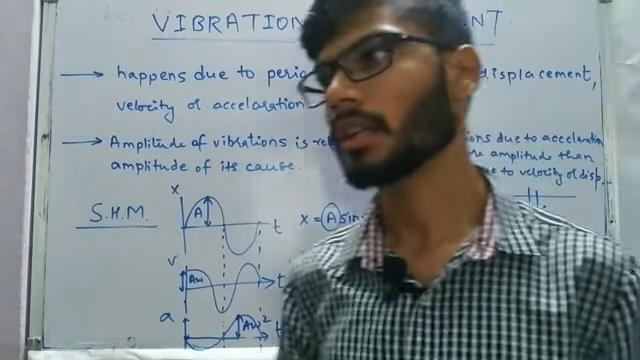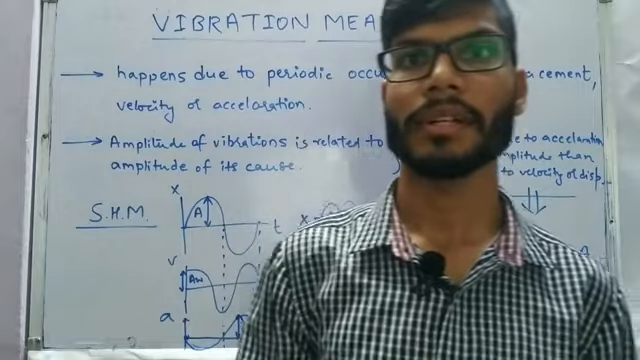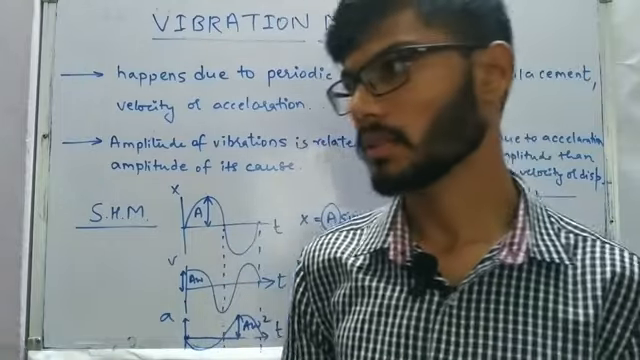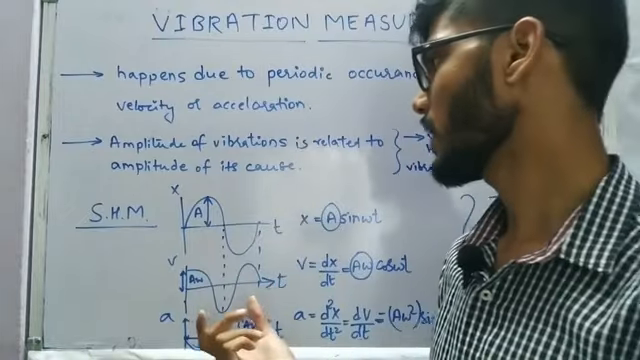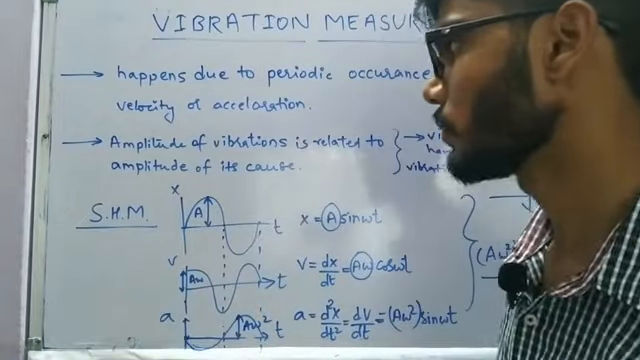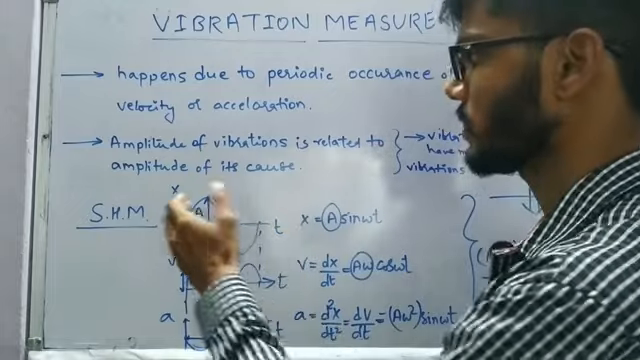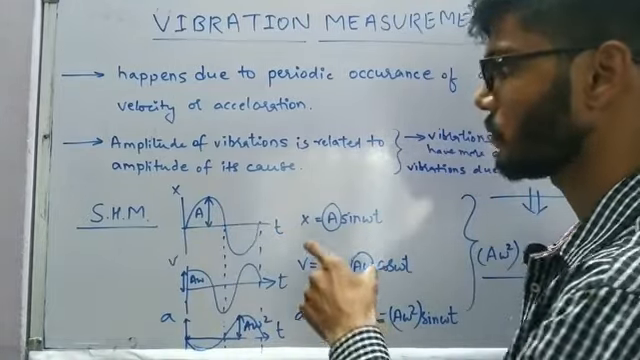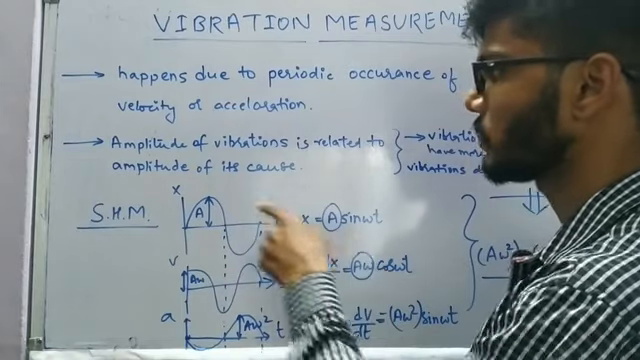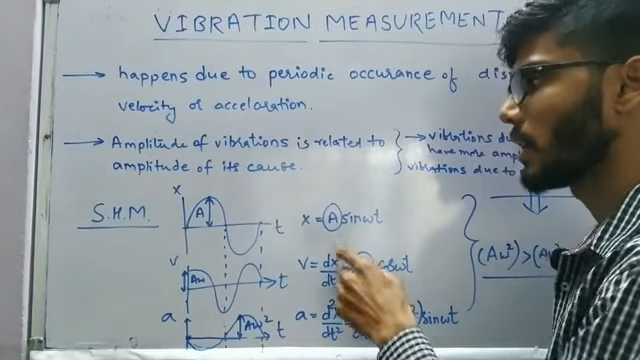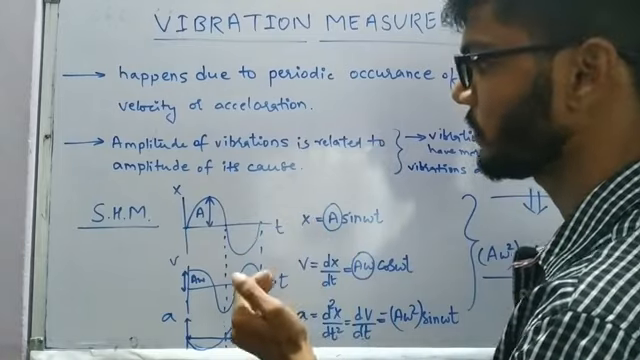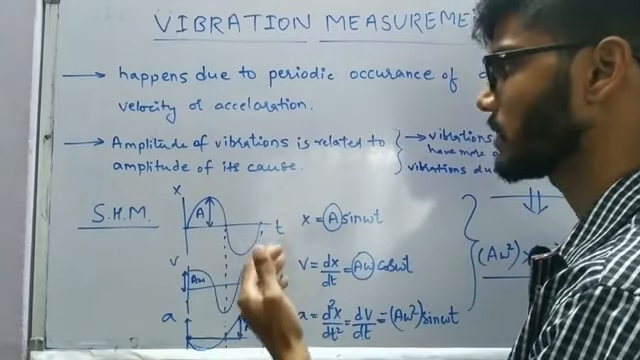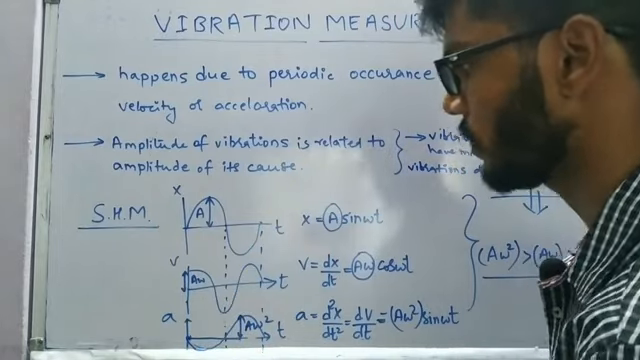Depending on the cause, whether it is displacement, velocity or acceleration, the amplitude of vibration is going to be different. To understand that, I have taken the example of simple harmonic motion in which the displacement is given with respect to time as a sin omega t. The amplitude of vibration due to the displacement is taken as a. So if we wish to know the difference, what will happen if instead of displacement we take the vibration due to velocity or acceleration.